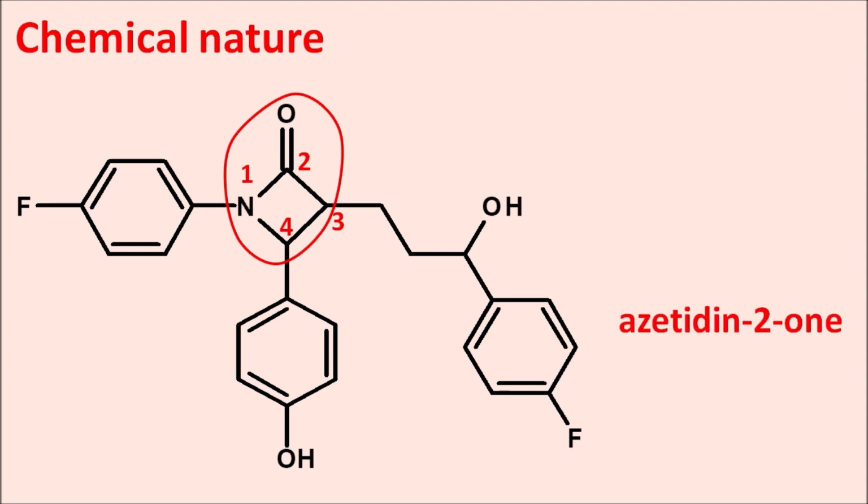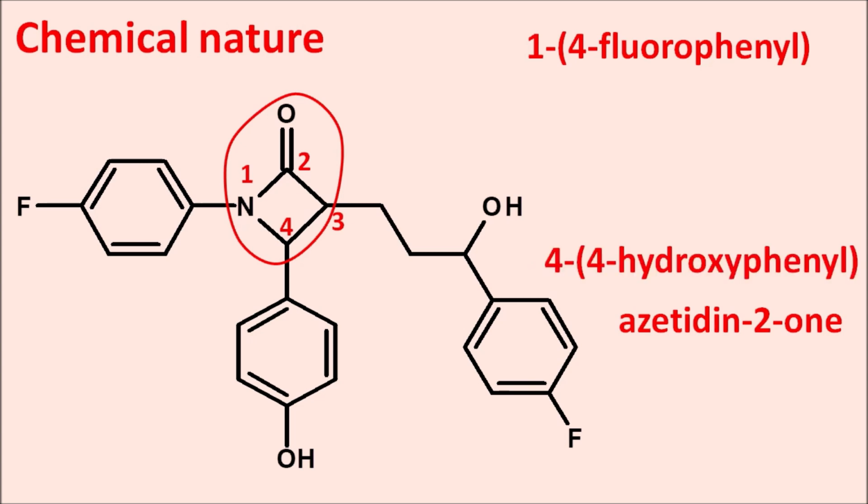Now to this azetidine, at the first position 1 phenyl ring, fourth position another phenyl ring is present, and third position a propyl chain is present. So we can write these chains as 1-(4-fluorophenyl). At the first position para-fluorophenyl group is present. Similarly, at the fourth position para-hydroxyphenyl group is present, which can be written as 4-(4-hydroxyphenyl). Then at the third position it is having a propyl chain.